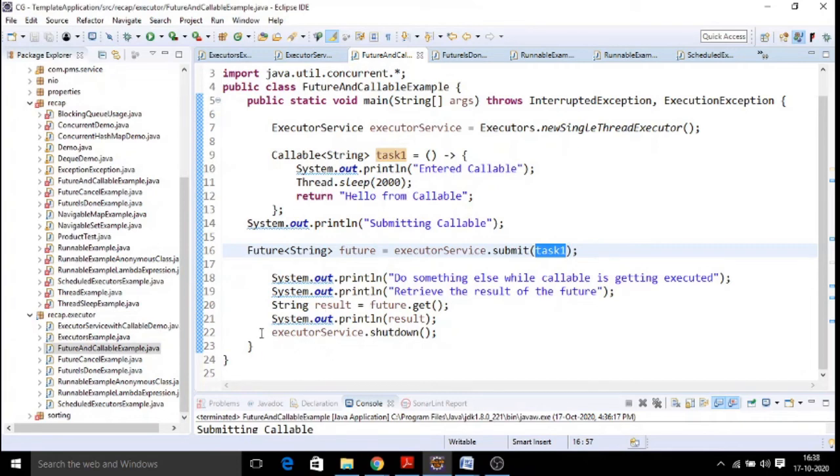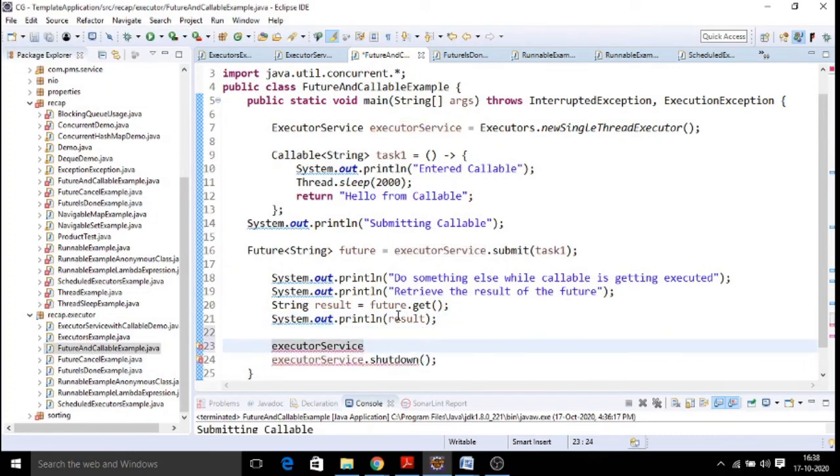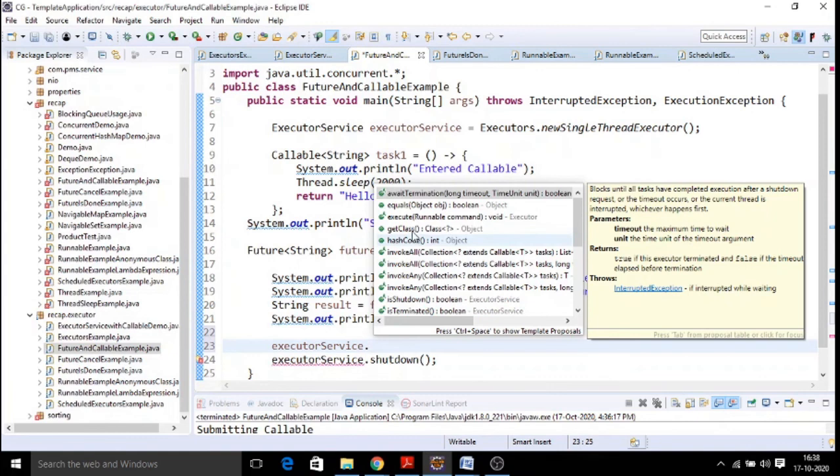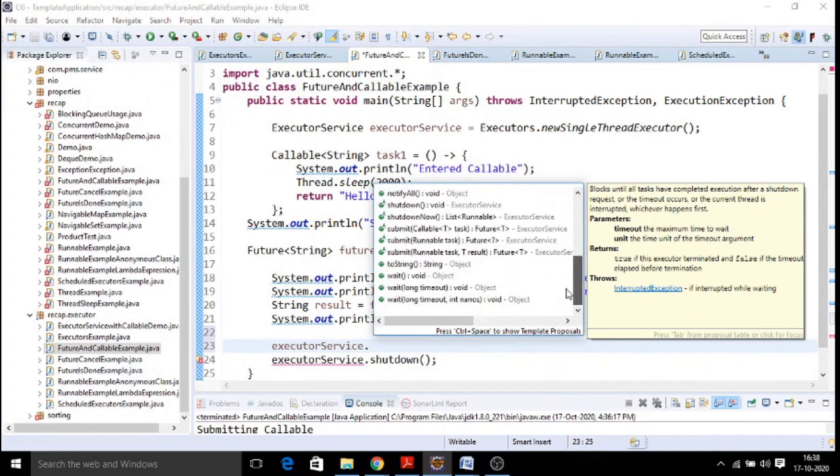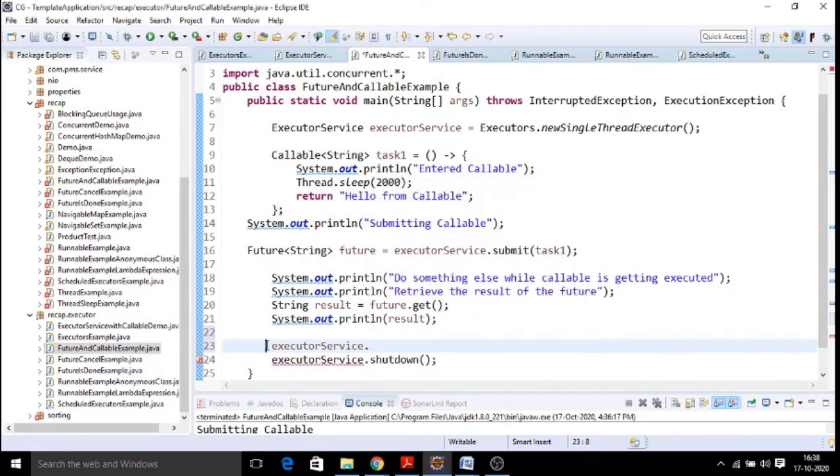Here we can also shut down our executor service, and we also have many other container-related methods. Earlier, in a simple thread, we don't have such methods. So with executor service, awaitTermination, you can wait for some time, after which you can terminate all the threads associated with that executor. You can say execute, you can say submit, you can invokeAll the threads associated, and you can check whether it is shut down or terminated. Such methods are there; you can explore that part.